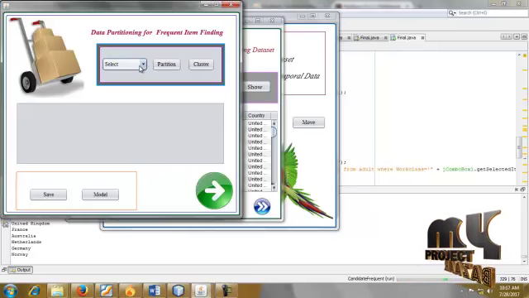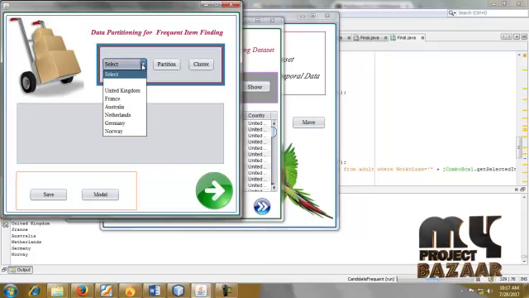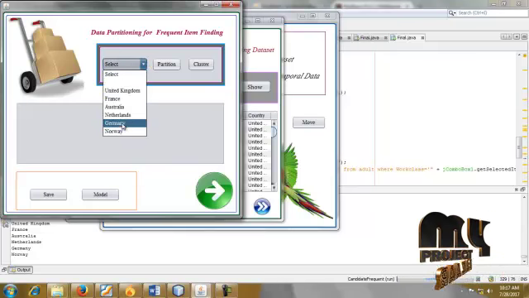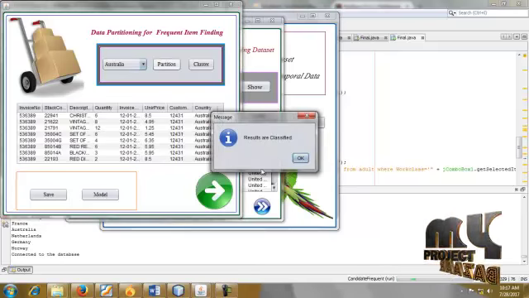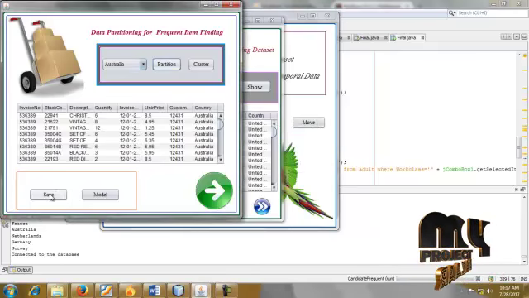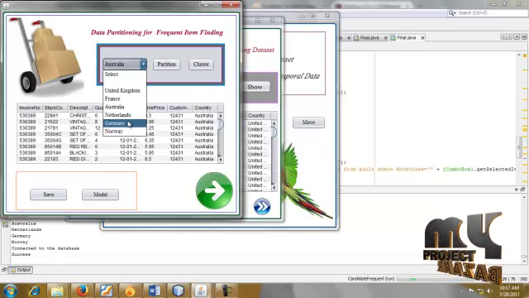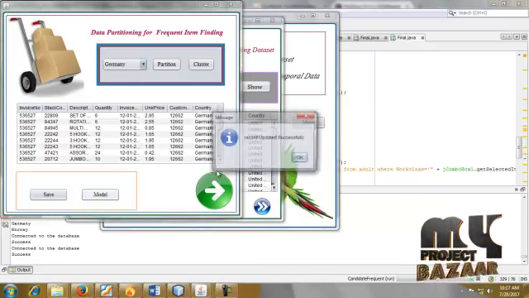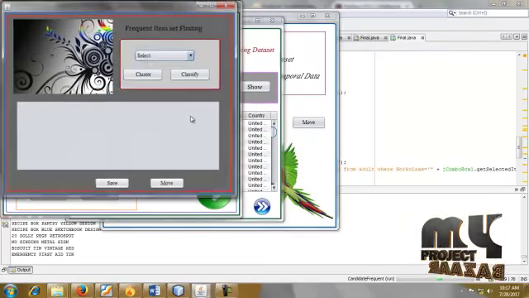Data partitioning means the data is split into multiple files. For example, here we are partitioning by country. The data is going to be partitioned based on countries. So click Australia. The Australia country-based data is partitioned. Then click Germany. The Germany country-based data is partitioned. The details are stored in the database.